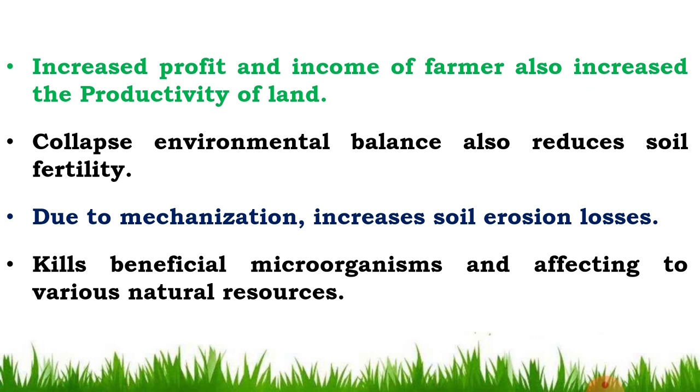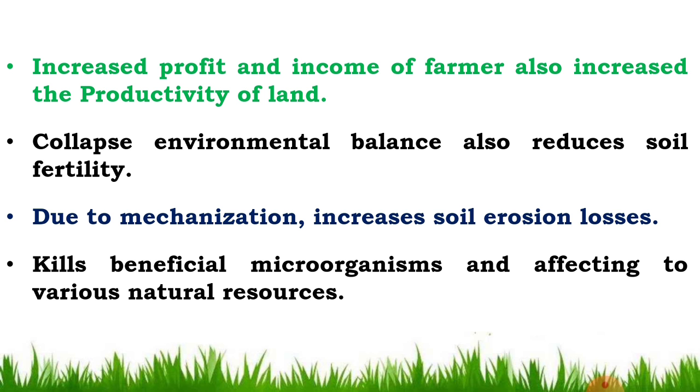Then it increases the profit and income of the farmer, and also increases the productivity of land. HEI increases the yield of crop, so it increases the profit and income of the farmer and improves land productivity, but soil fertility is deteriorated in HEI.